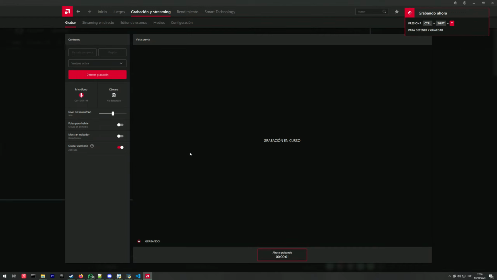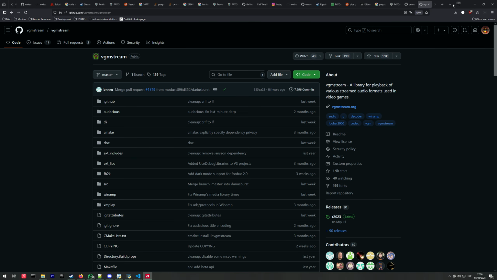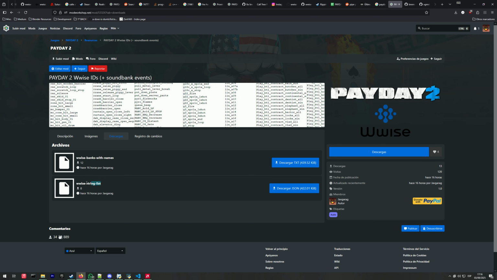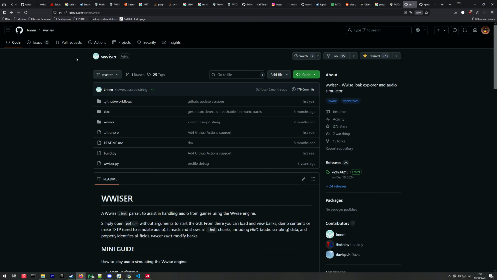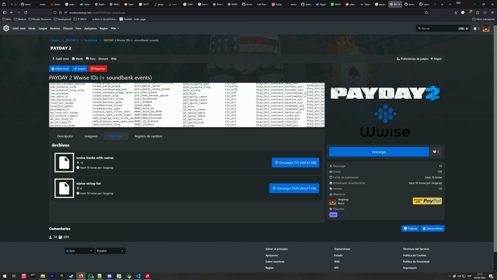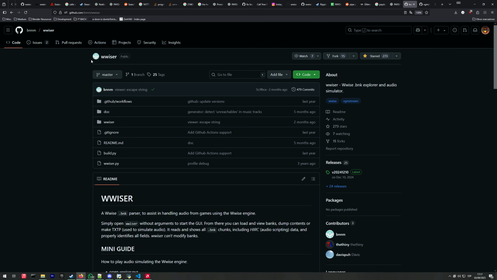Okay, this is a tutorial on how to generate TXTP files with Wwiser so you can play sounds of every event ID in the game. You will need the Wwise string list, Wwiser, and vgmstream. You will need to place the Wwise string list wherever you install Wwiser.